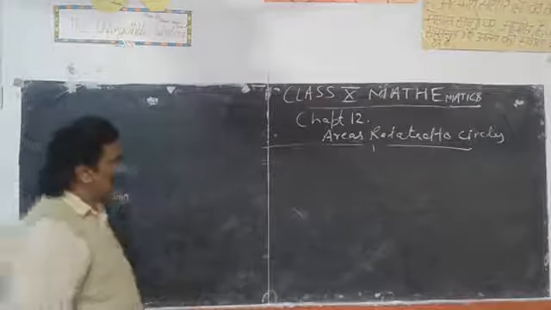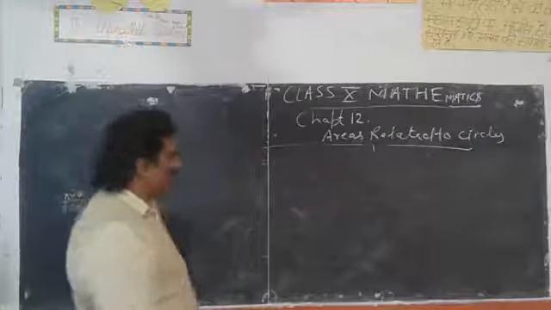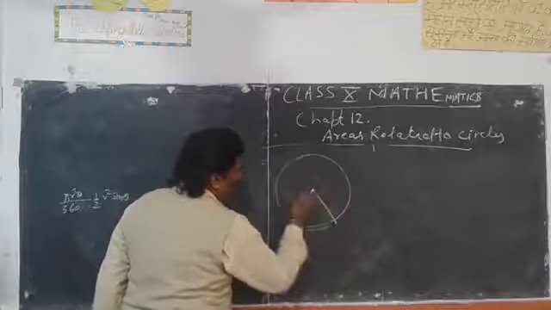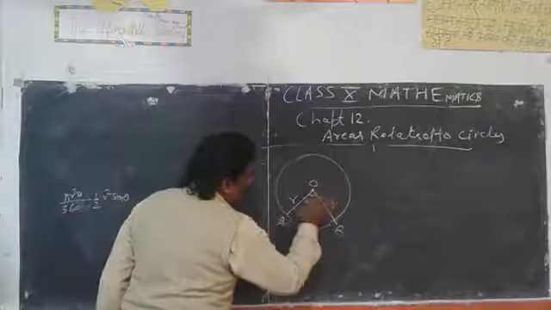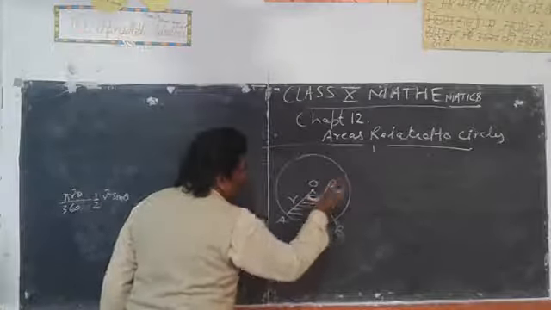So students, now we have a formula to find area of sector and area of segment. As you know, we have a sector with radii OAB, and this is sector, where this angle belongs to theta degree.